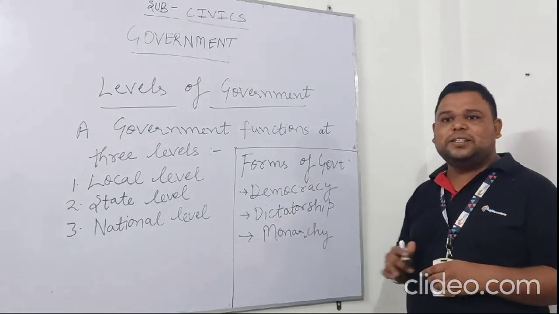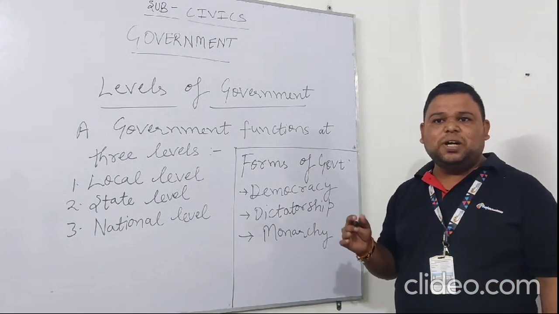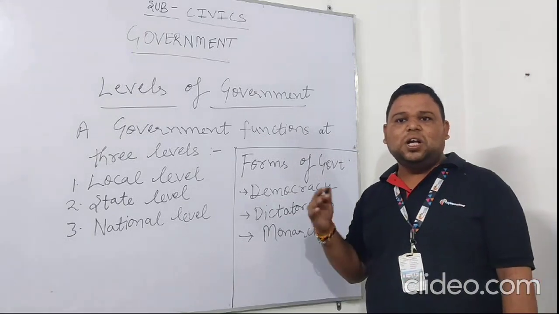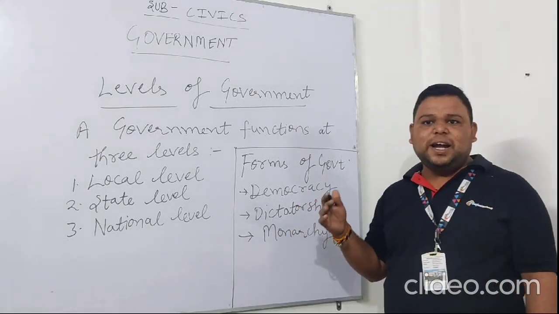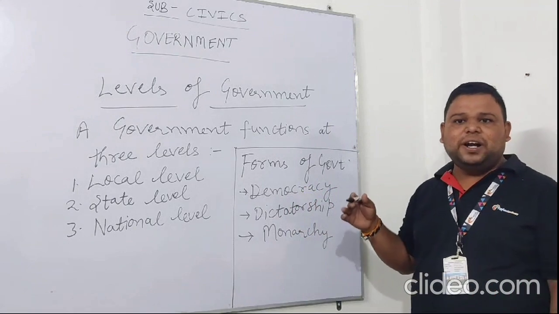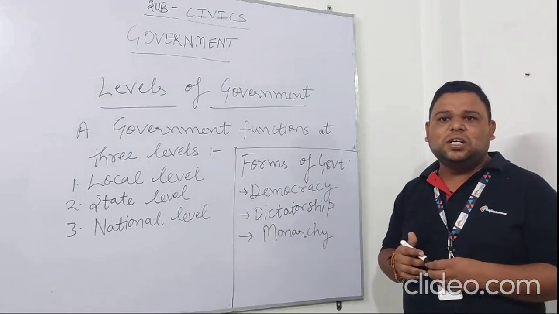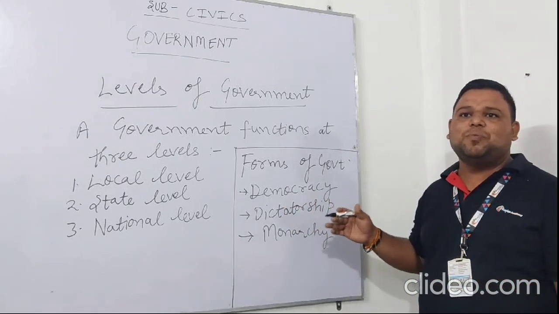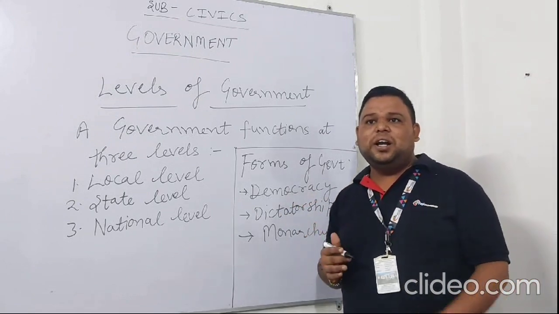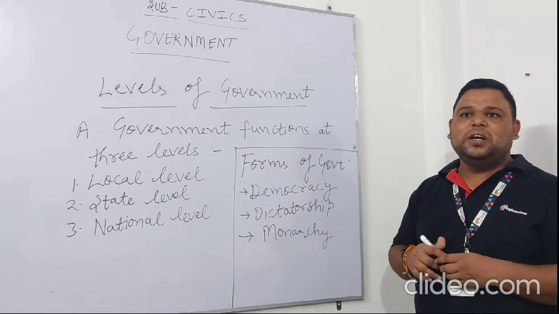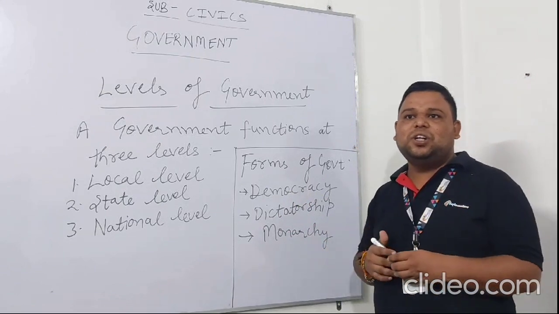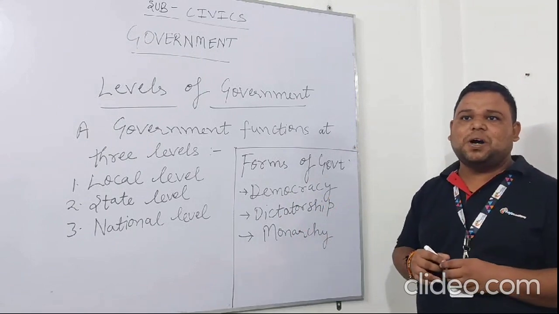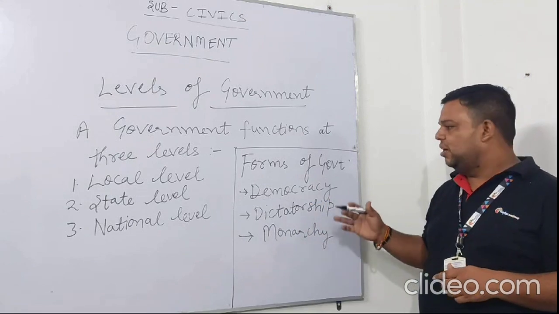Now the next one is dictatorship. This is a system of government in which one man, normally from the military, takes over the government by the use of force, and then with his friends and supporters starts to govern the region the way he wants. Normally such governments harm anyone who does not obey their orders, and they are generally harsh, until another person snatches the power of governance from them.